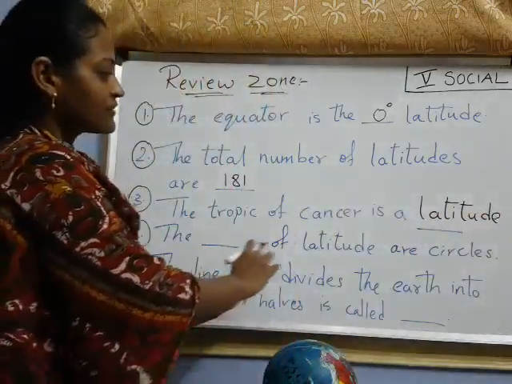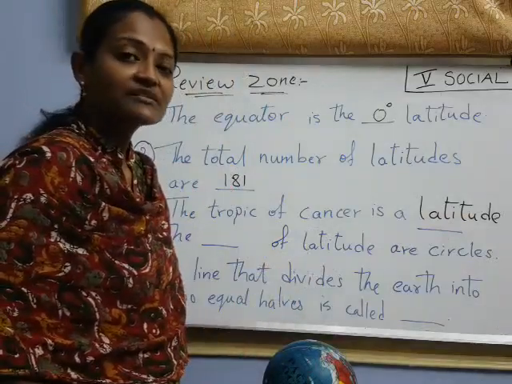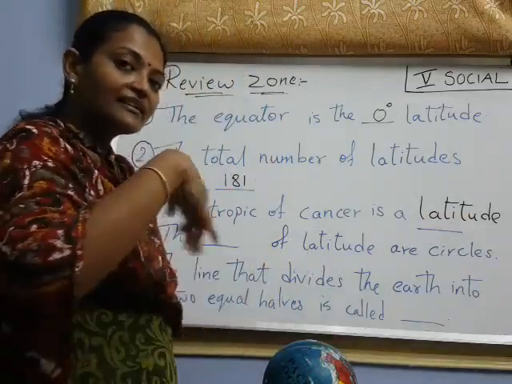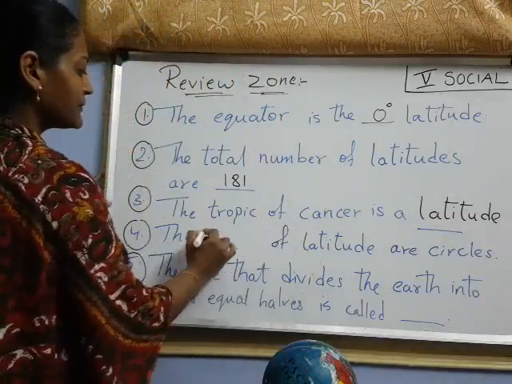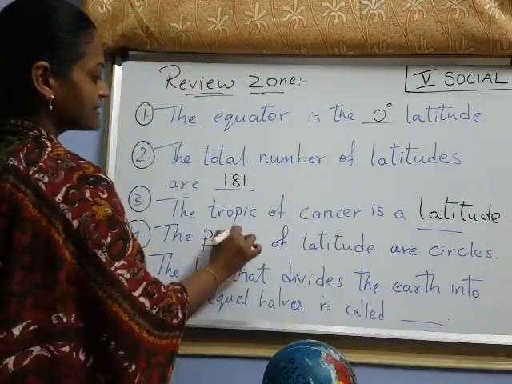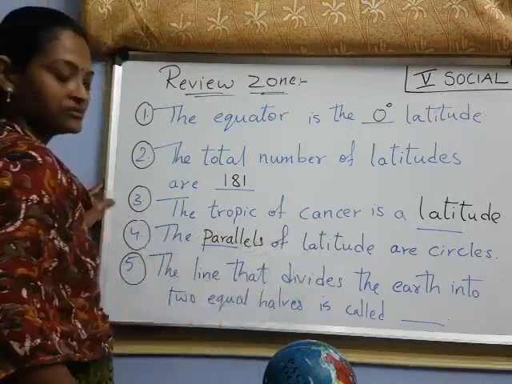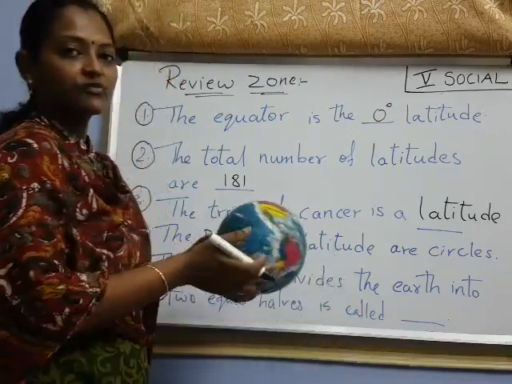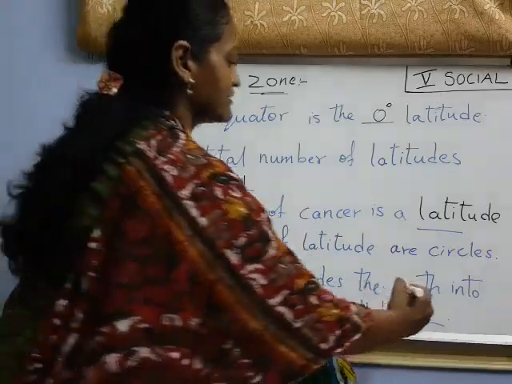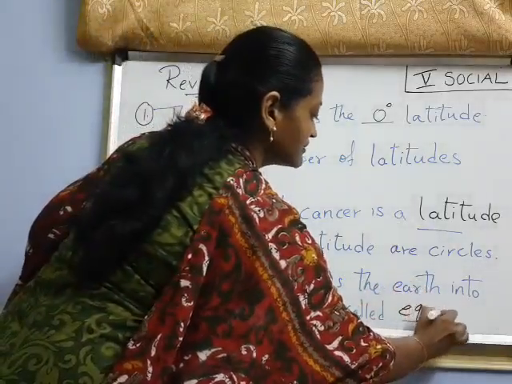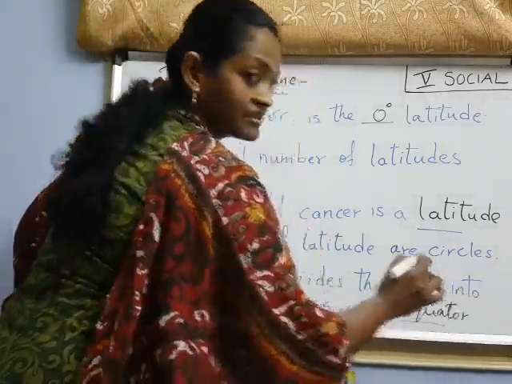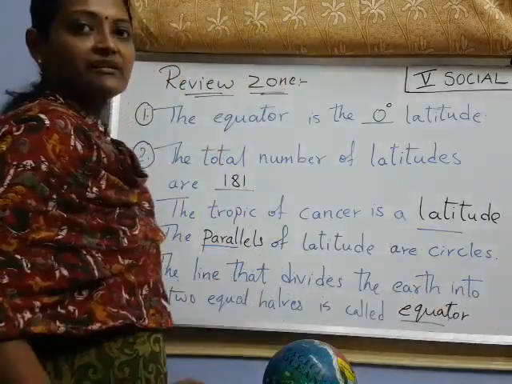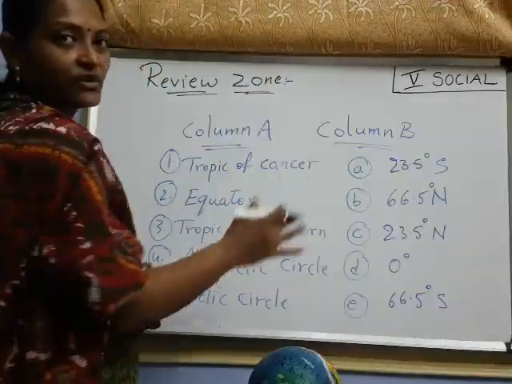Next, dash of latitudes are circles. Which ones are circles, I said? Those are nothing but parallels, right? Parallels of latitude. Right, children? The line that divides the earth into two equal halves. What is that line? Yes, equator. Have you understood up to here? Yes. Next. Match the following, children.